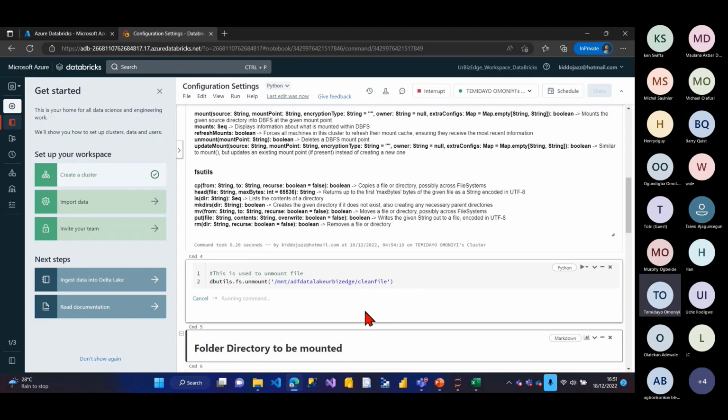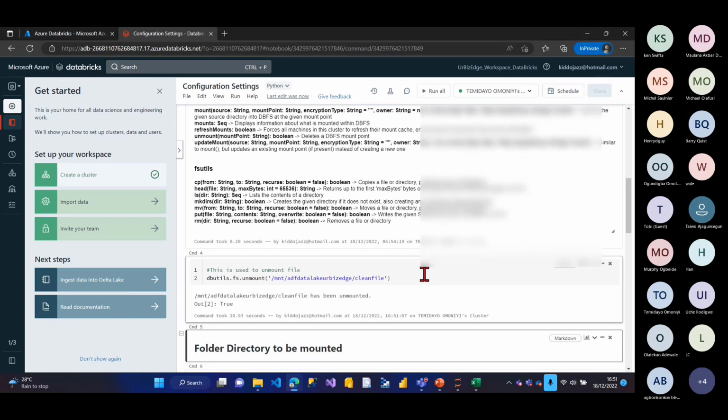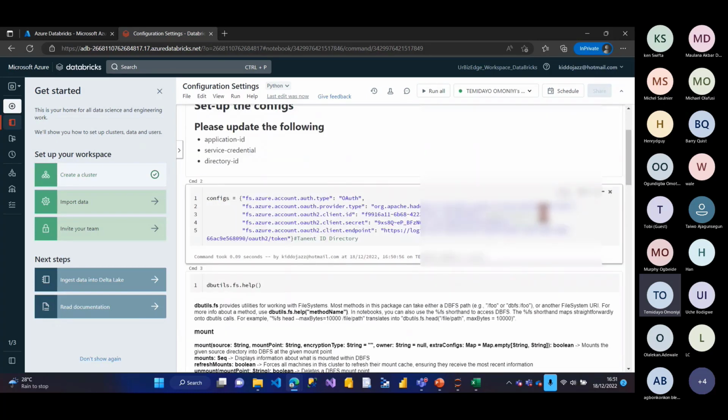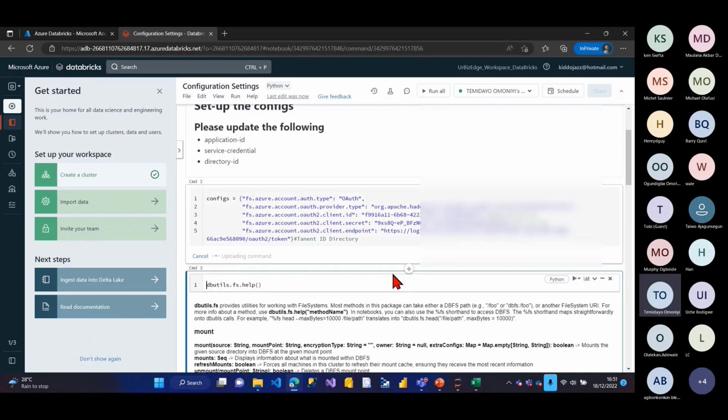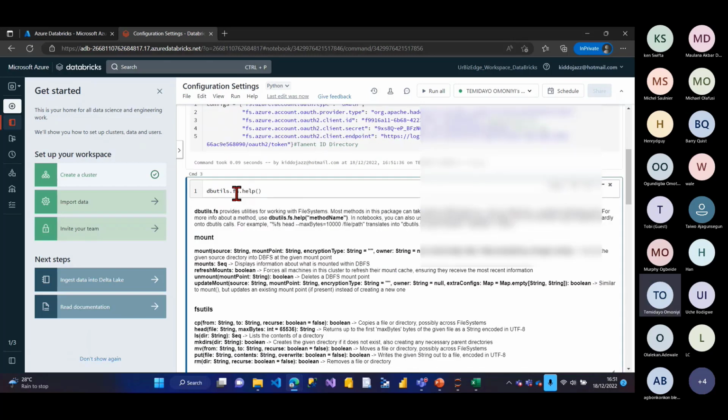Press unmount. Okay, it's running. Just give it a couple of minutes. Because I've mounted it before, if I run it, it won't give me anything. I want to show you what I'm actually trying to achieve right now. Okay, so you have unmounted, right? So the first thing you need to do, you have to put your application ID, your secret key, and also your tenant directory. You run this, right? Okay, so this just gives you the help.